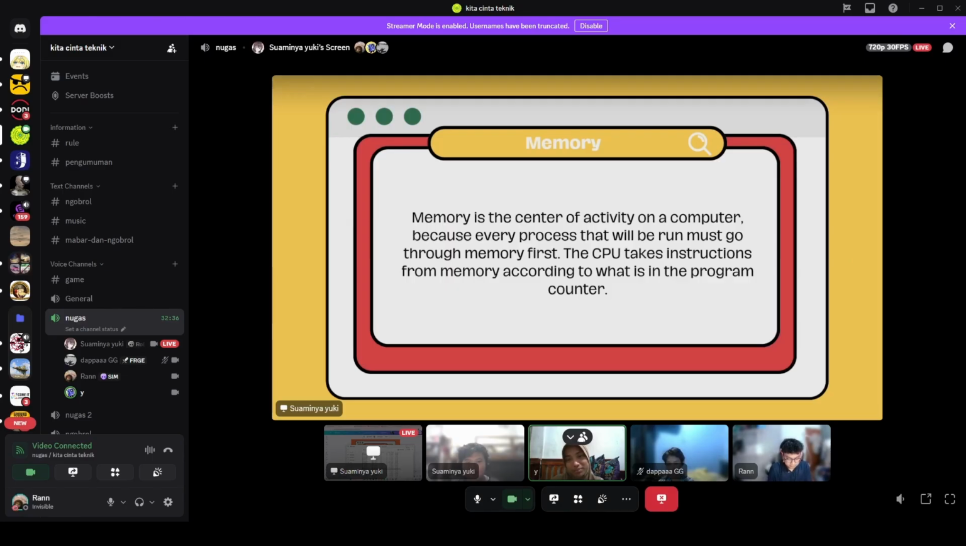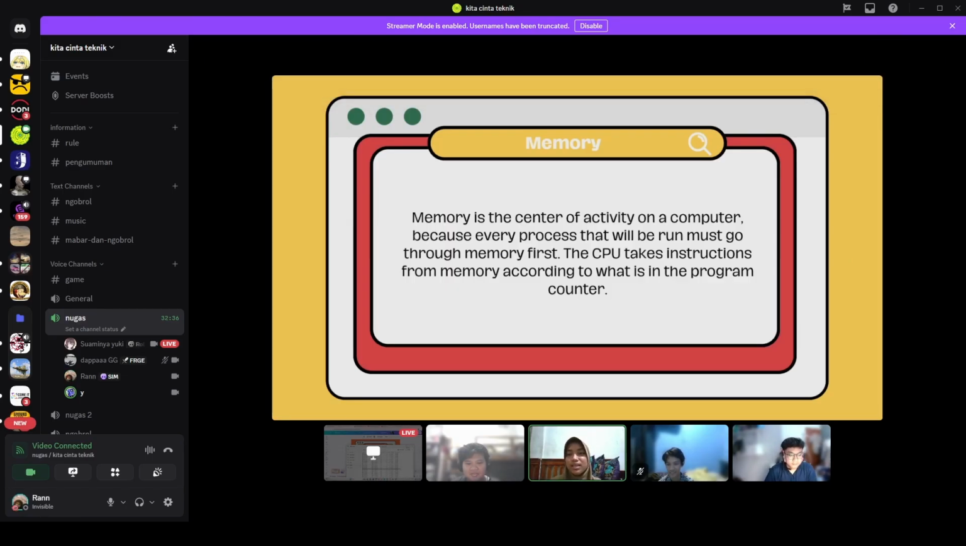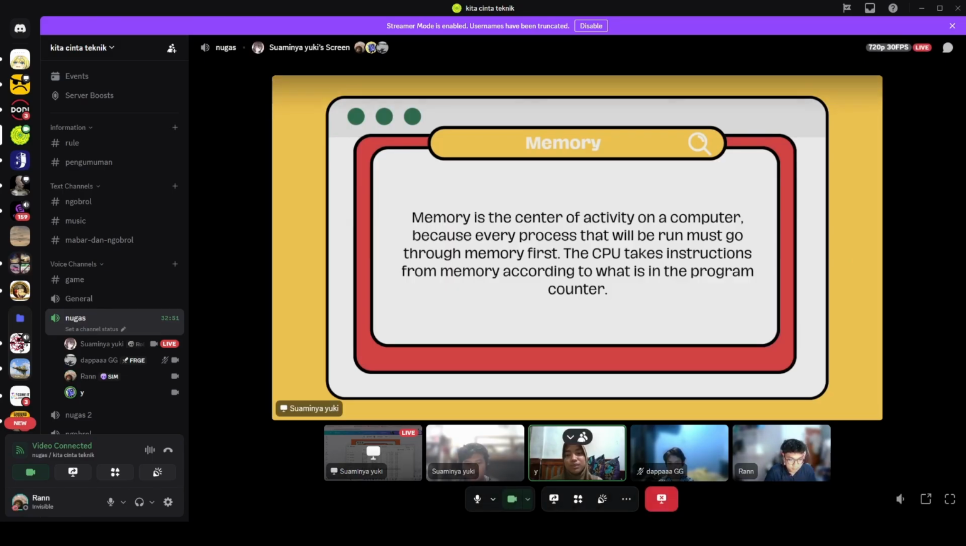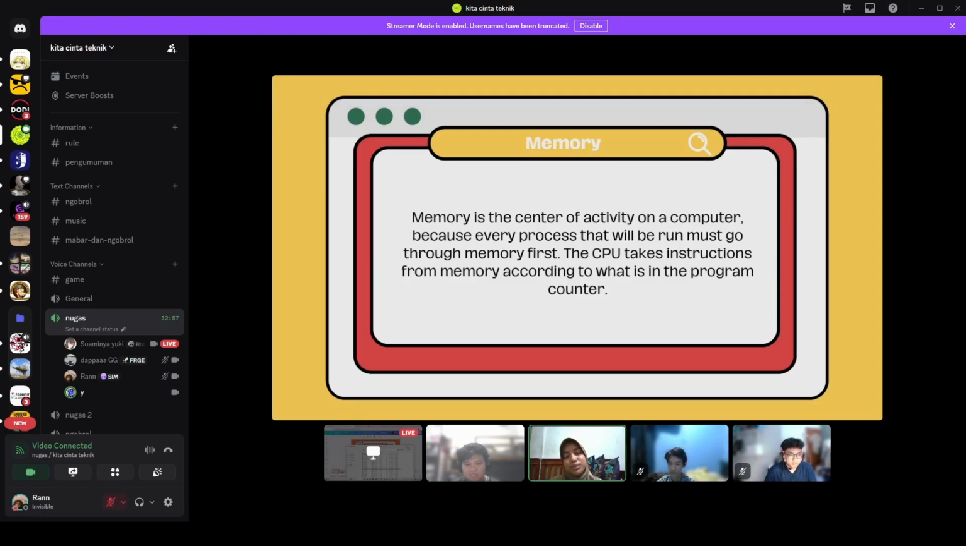What is memory? Memory is the center of activity on the computer because every process that will be run must go through memory first. The CPU takes instruction from memory according to what is in the program counter.